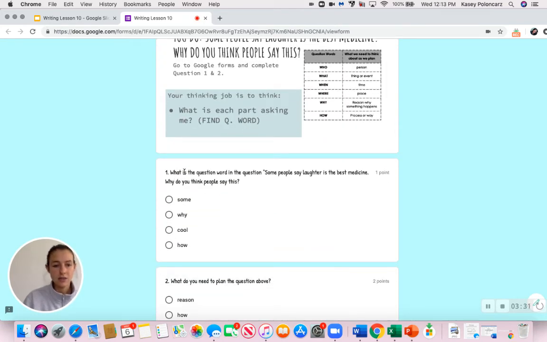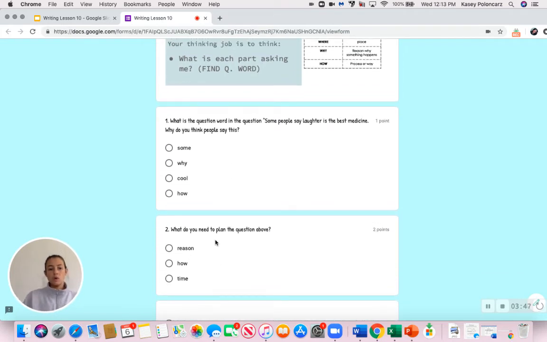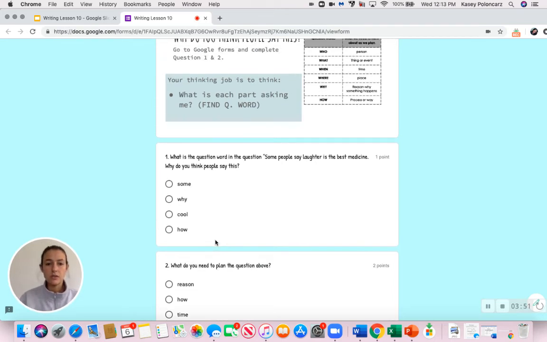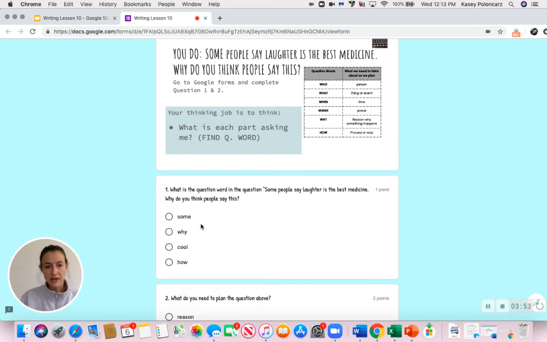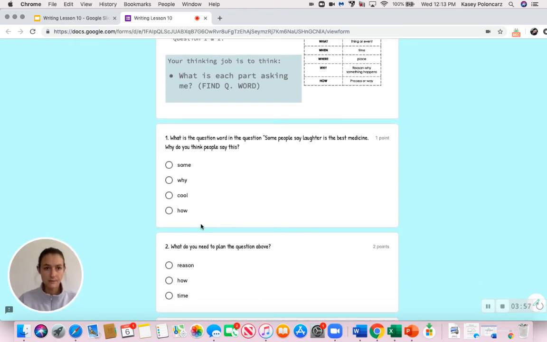You're going to answer the question, what is the question word in the question? And then this is the question. Some people say laughter is the best medicine. Why do people think this? So you're going to tell me if the question word is some, why, cool, or how. Then you're going to do number 2. What do you need to plan for the question above? So using this information, this question word that you just found, what do you need as you're thinking about planning your answer?